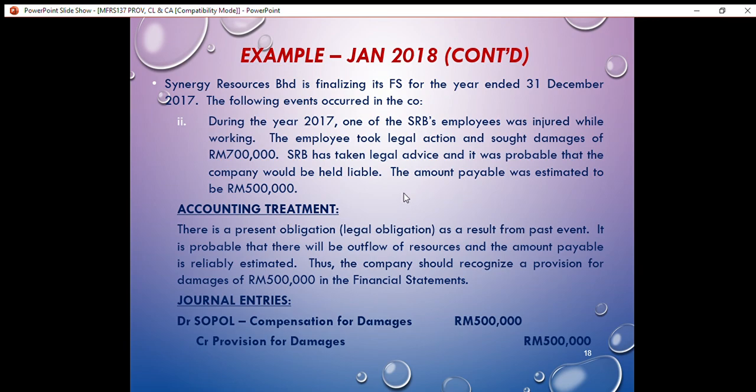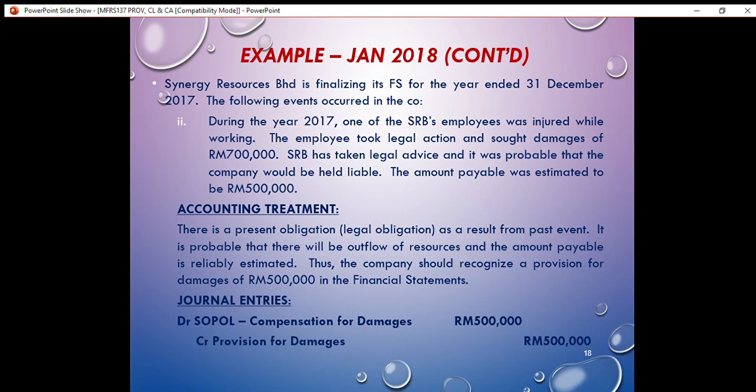Why is it a legal obligation? Because there was a legal action taken against the company. When there is a legal action taken against the company, then there is a legal obligation. The second question is, is the outflow of resources probable or not?